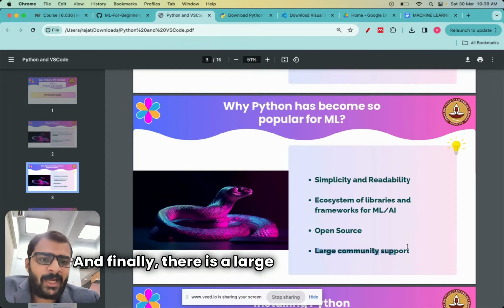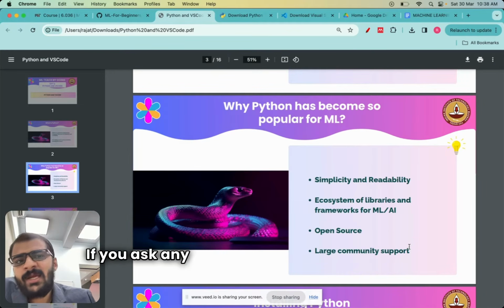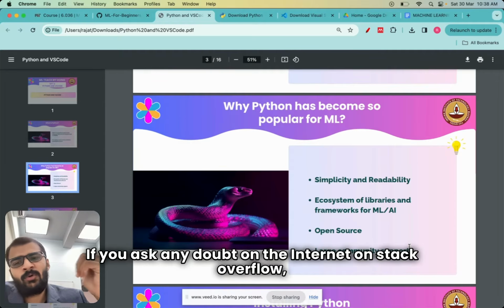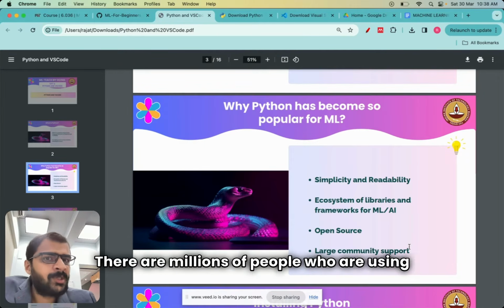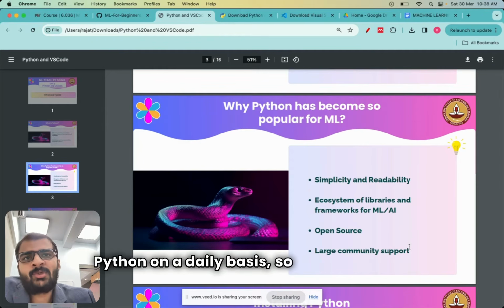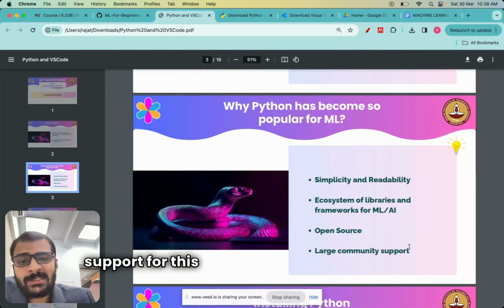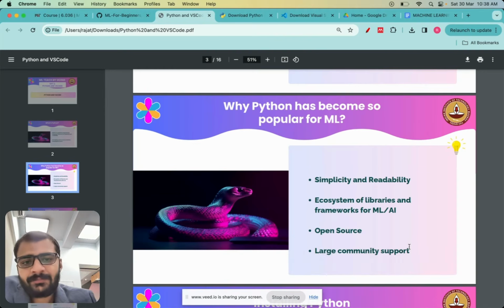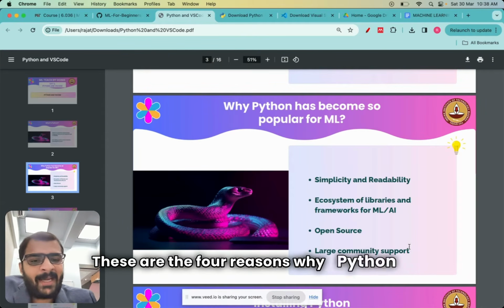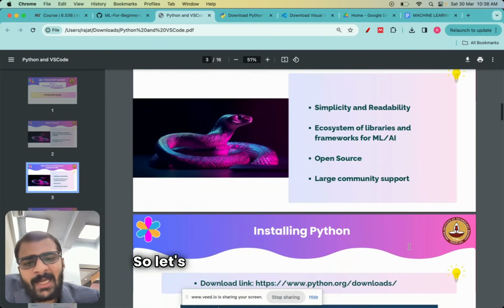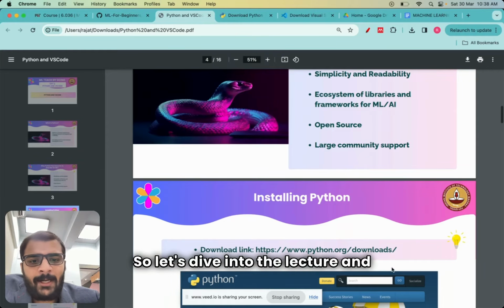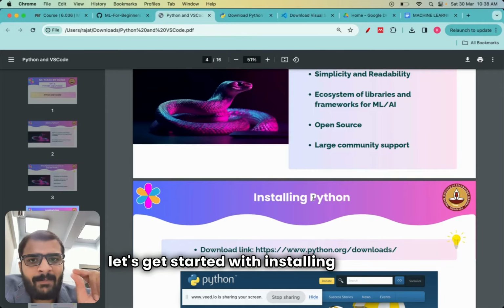And finally, there is a large community support. If you ask any doubt on the internet, on Stack Overflow, I'm sure there will be a response to it. There are millions of people who are using Python on a daily basis. So the community support for this language is really incredible. These are the four reasons why Python has really become so popular in the first place. So let's dive into the lecture, and let's get started with installing Python.